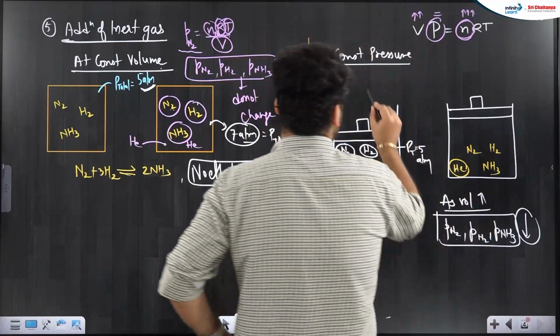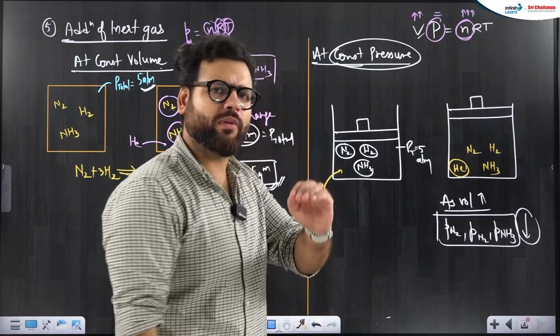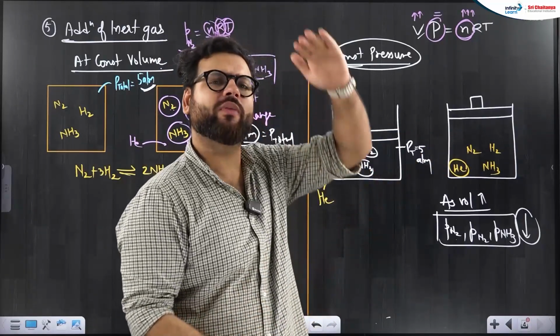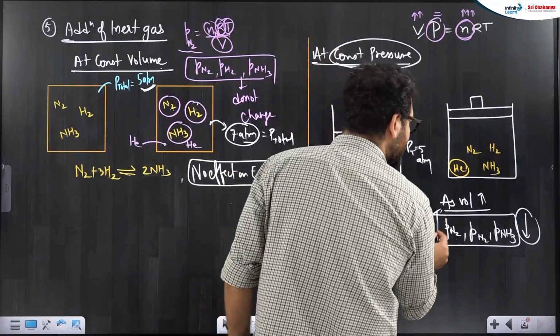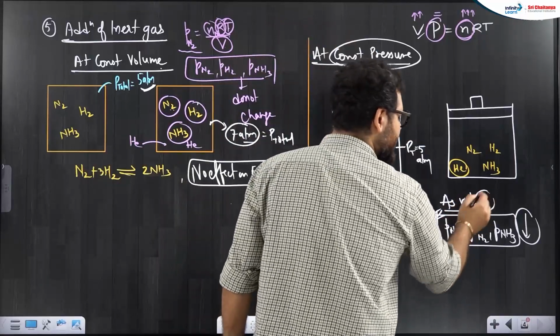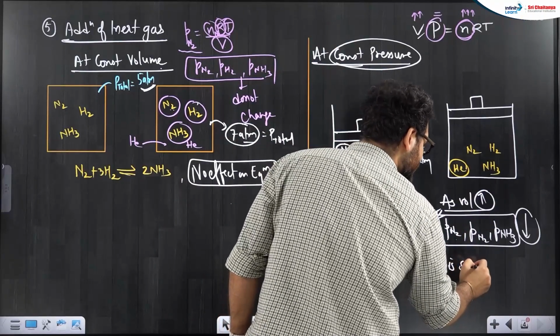But here, when I add at constant pressure, volume will increase. As volume will increase, moles of nitrogen, hydrogen, ammonia are same only. When volume will increase, their partial pressure will start decreasing. So it's a case of partial pressure decrease. So pressure decrease case or volume increase case, same as that. So it is the same effect